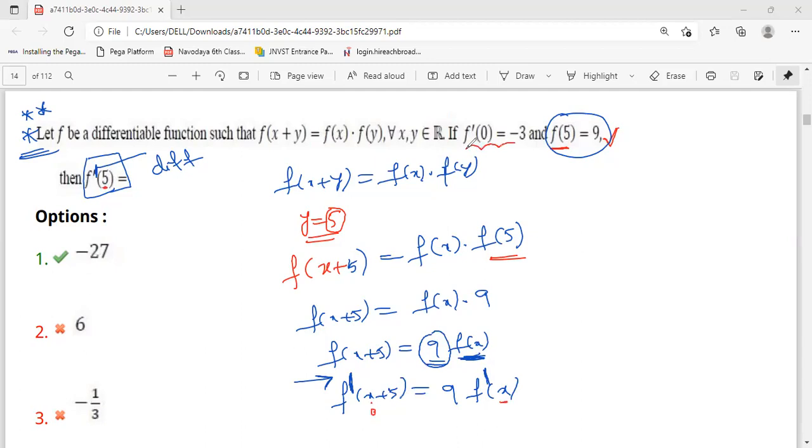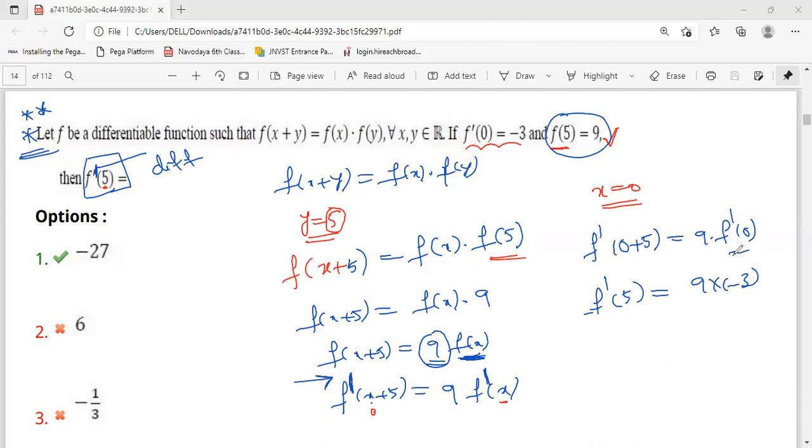f dash of 0 value is also given. Simple. So substitute x is equal to 0. It will become f dash of 0 plus 5 is equal to 9 into f dash of 0. So f dash of 5 is equal to 9 into minus 3, because f dash of 0 they have given as minus 3. So minus 27. Simple. So option 1.